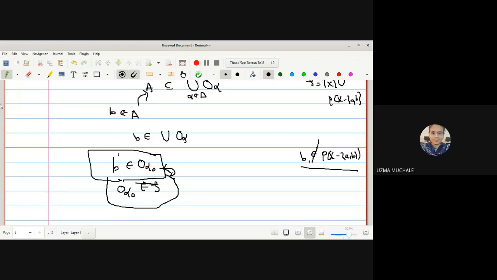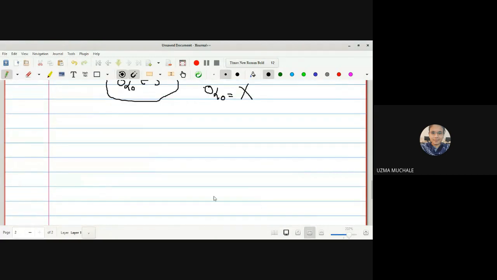X itself. So obviously we can say that B is a member of X and O alpha naught is a member of tau, and in the O alpha naught also we have B. So B is not a member of this set, so obviously we can say that this O alpha naught is equal to X itself. Okay, so hence we have found the finite subcover.